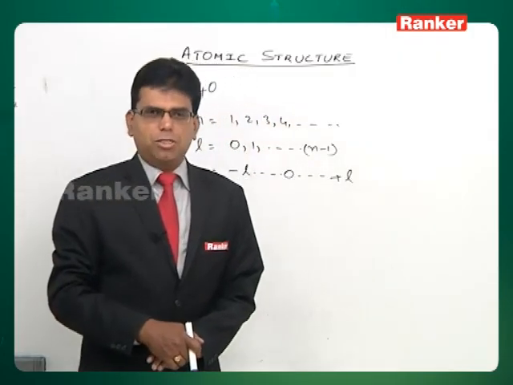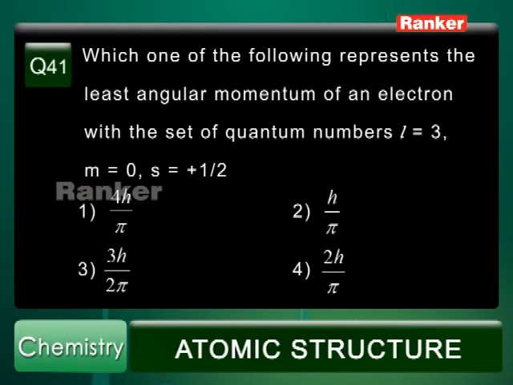Now let's move on to question number 41. Which one of the following represents the least angular momentum of an electron with the set of quantum numbers l equal to 3, m equal to 0 and s equal to plus half?